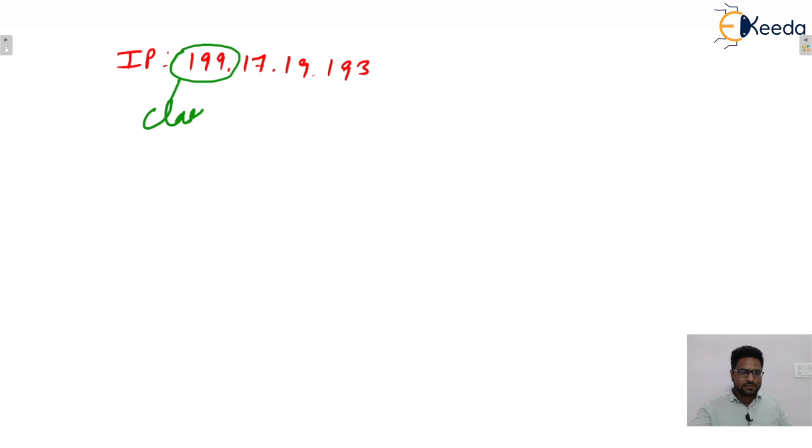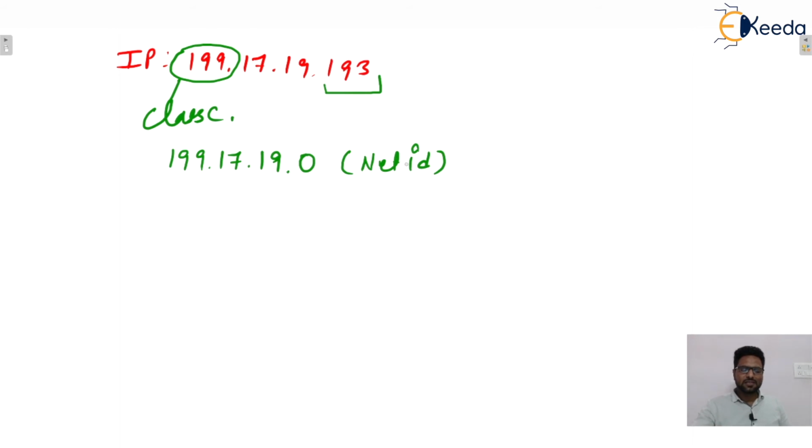By seeing the IP address, you can identify the class. You know this is a class C IP address, and in class C, 8 bits are assigned to the host. So to get the network ID, put all host bits equal to 0. So 199.17.19, and all host bits will be all zeros. That will be the network ID.